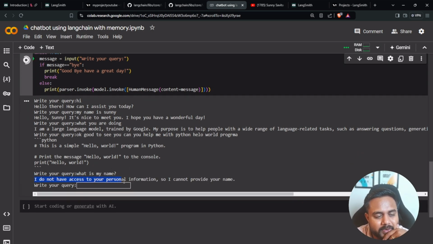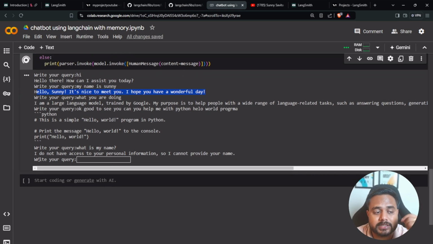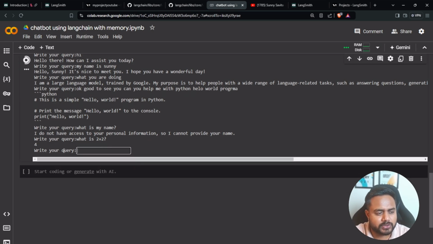It is answering, I don't have access to your personal information, so I cannot provide your name. Even though I gave this specific query, my name is Sunny, this model has answered me but still is not able to recognize me. Let's say I ask one more question: what is 2 plus 2? It says 2 plus 2 is equal to 4.